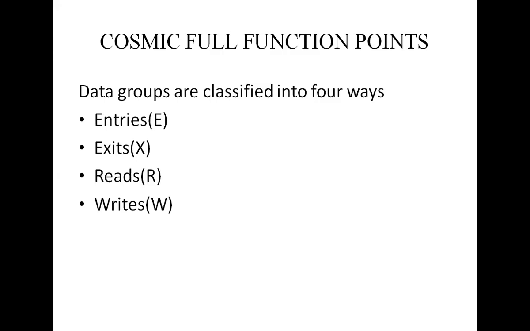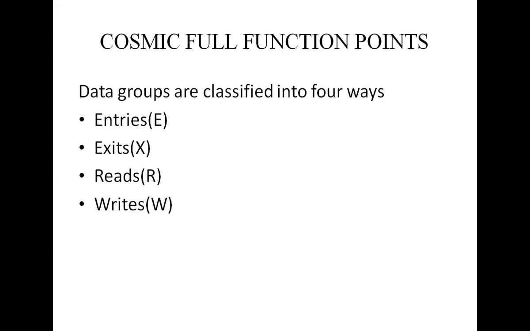Entries could come from another layer, or from another separate software component in the same layer via peer-to-peer communication. Then exits, X, are affected by subprocesses that move a data group from the software component to a user outside its boundary.